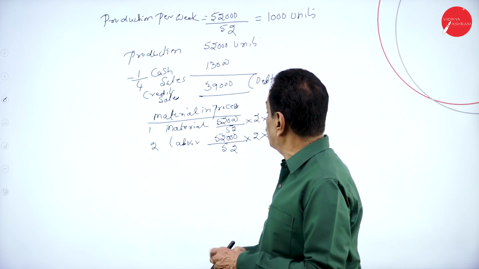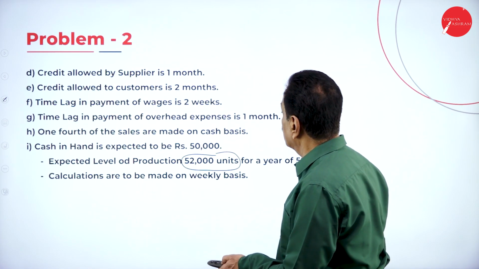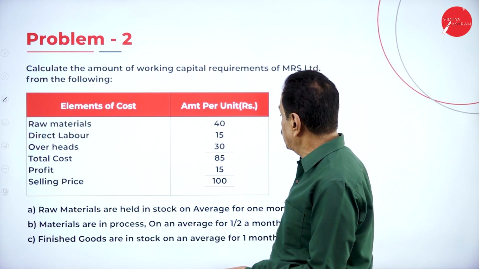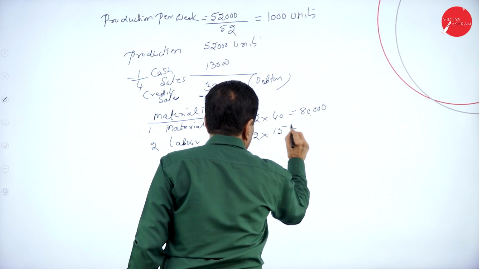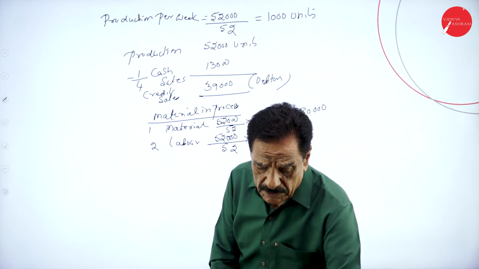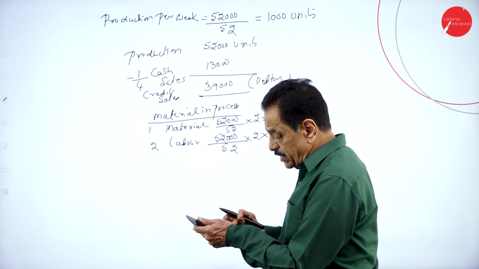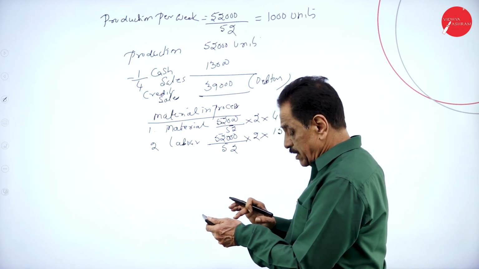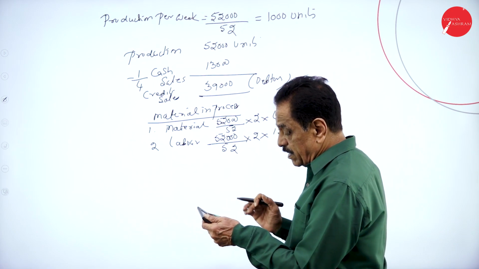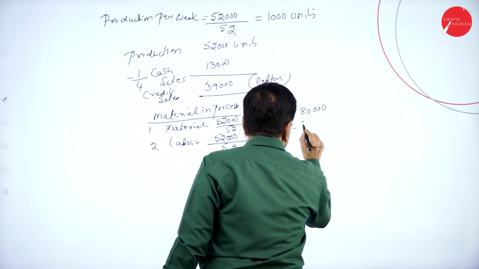What is the cost of the labor? Labor cost is 15. Work out: 1,000 into 2 into 15, 30,000.